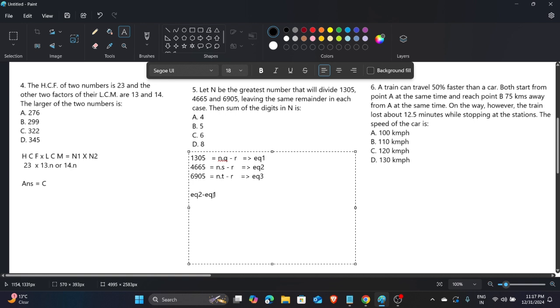So what we get, 5 minus 5 is 0. Here the 6, and here the 3, and here again 3, I think. Yes, sorry, again 3.